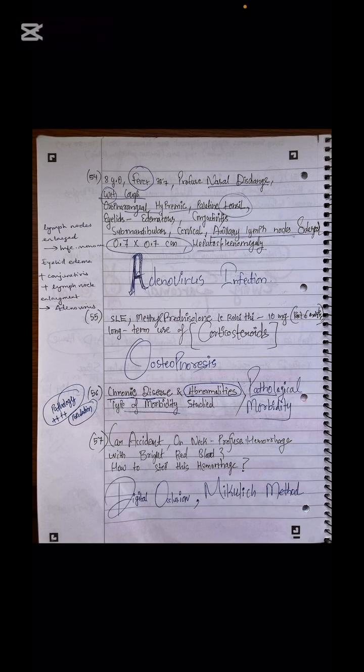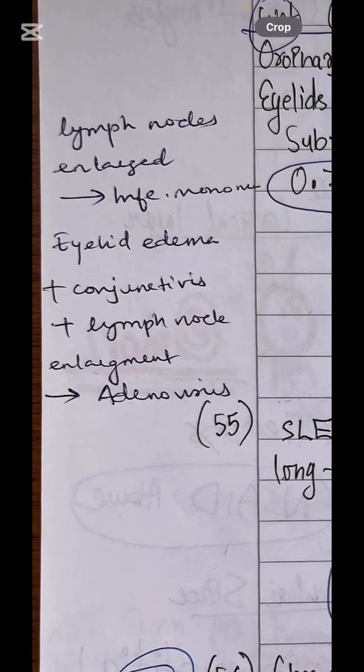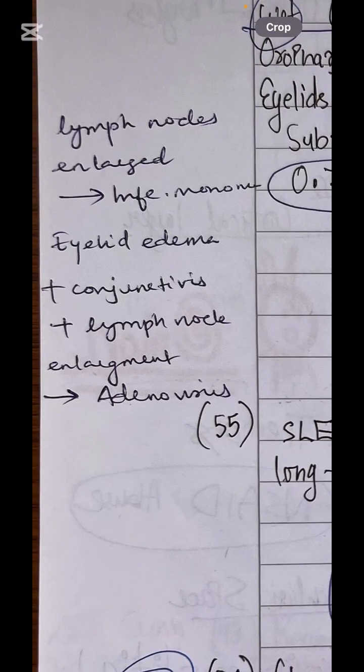So that's why I'm trying to make some sense that lymph nodes are enlarged, and eyelid edema, conjunctivitis, lymph node enlargement, these are the profile of adenovirus. This is what my friend explained to me as well. So eyelid edema, conjunctivitis, lymph node enlargement, this is the case of adenovirus.